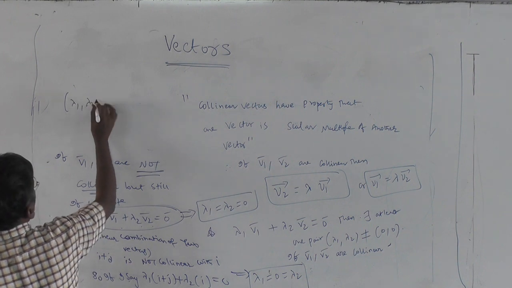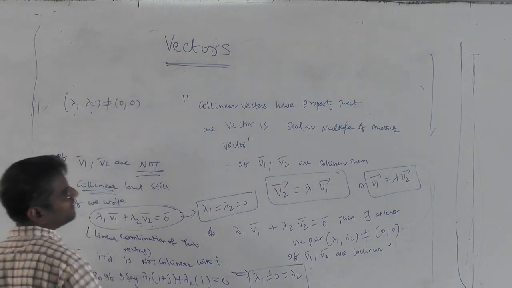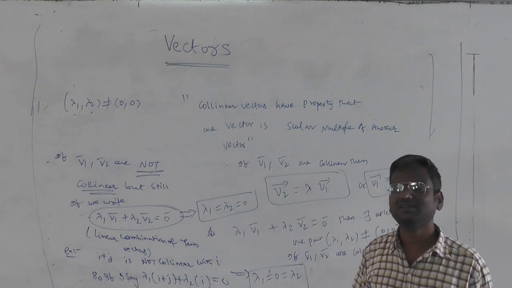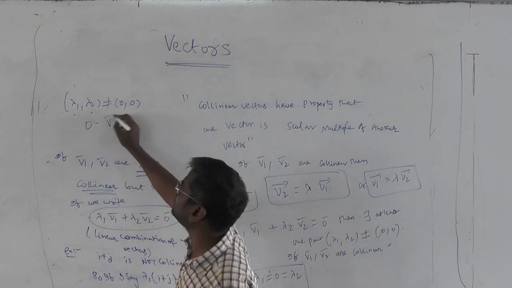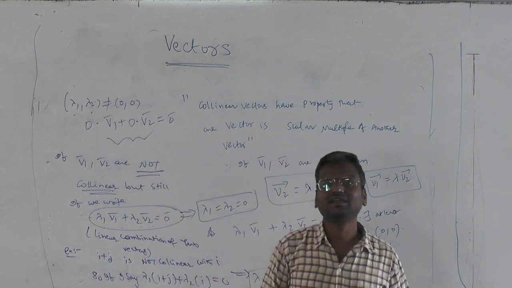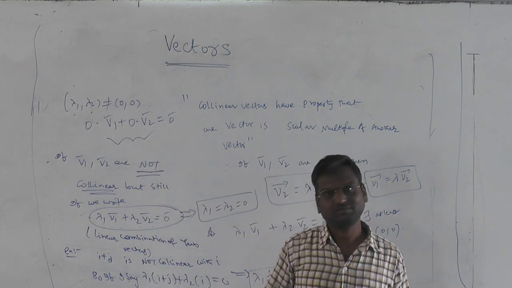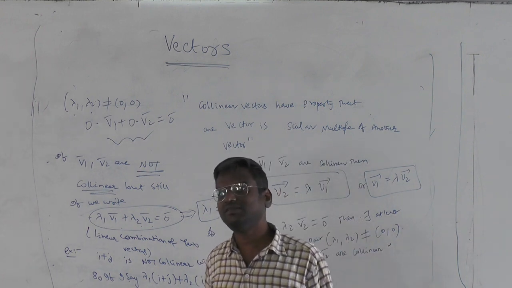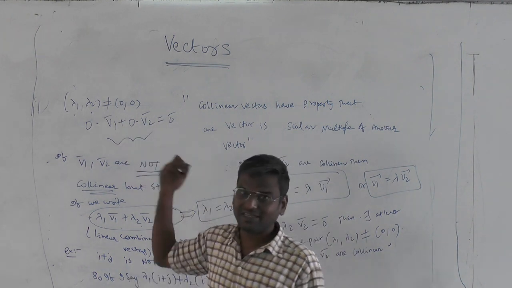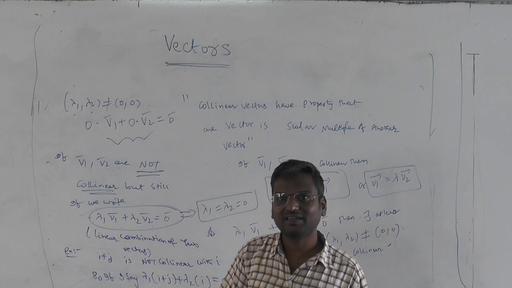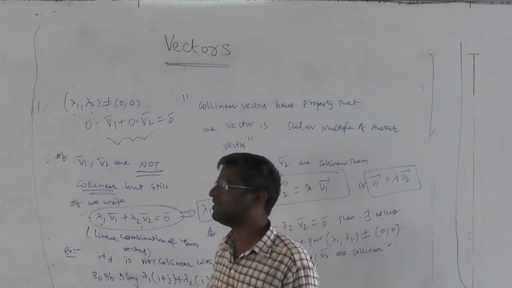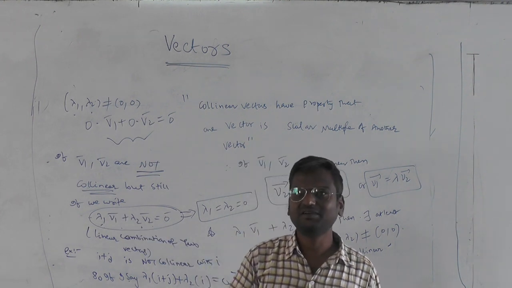This type of notation will ensure that at least one of lambda 1, lambda 2 is not equal to 0. If both are equal to 0, then what is the conclusion? 0 into one vector, 0 into another vector is 0, which does not demand the collinearity of V1 and V2. They can be anything they wish to. But if they are collinear, definitely you can write one vector as a scalar multiple of another vector, so at least one of these lambda 1 or lambda 2 will not be equal to 0. Ideally both should not be 0. That's the request.